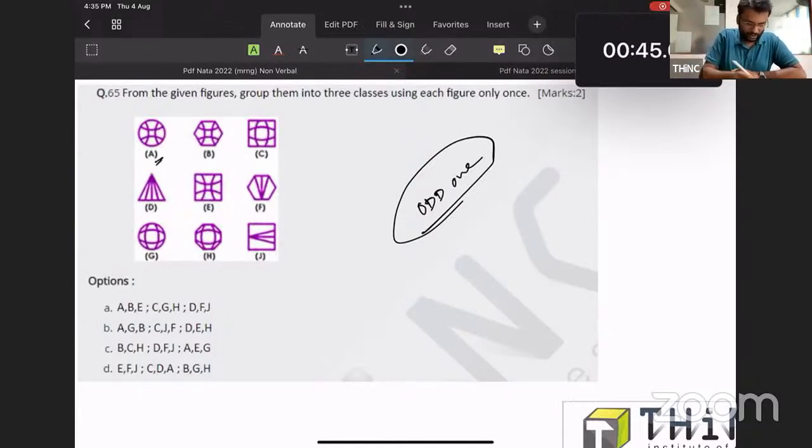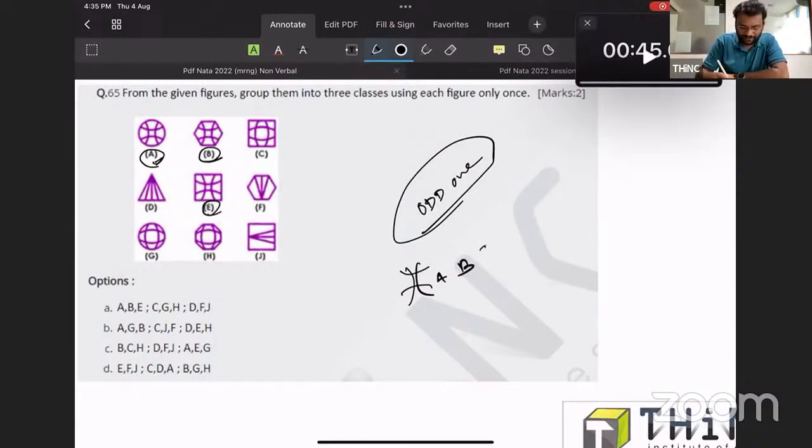For example, in figure A, you can find a pattern like this. This pattern is with A, with B, and again with E. The outer image is changing, but the inner pattern remains the same. Next pattern is something like this; the same is in C as well as G, and in H also.